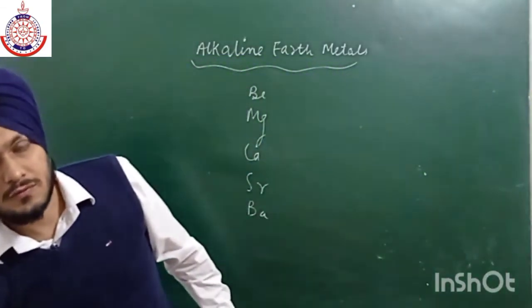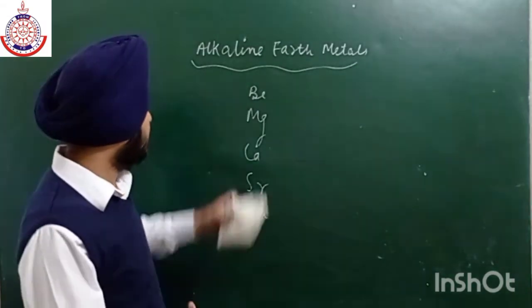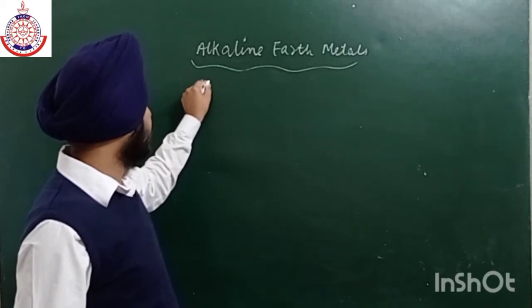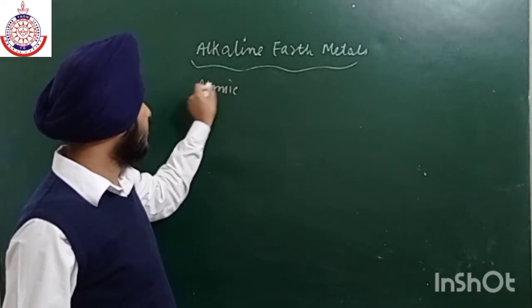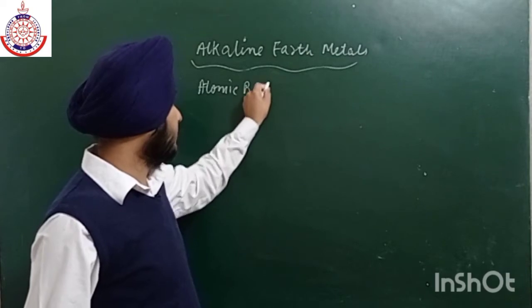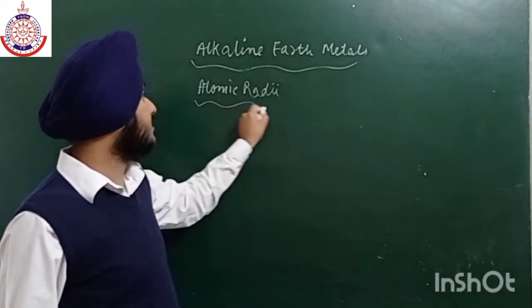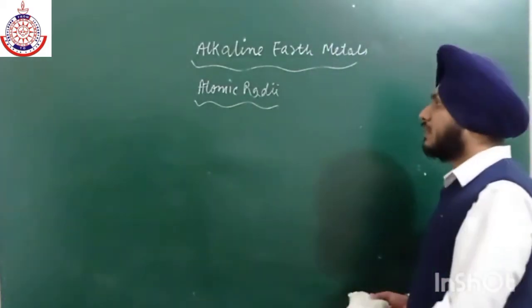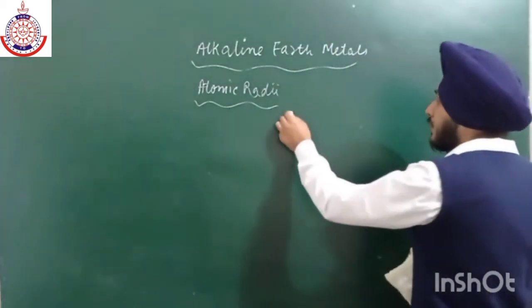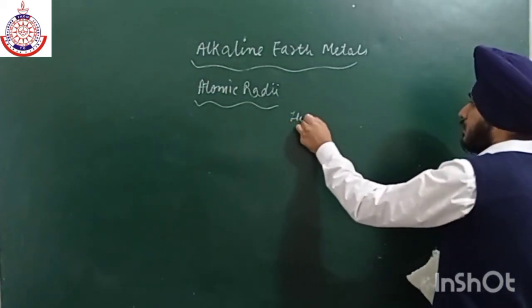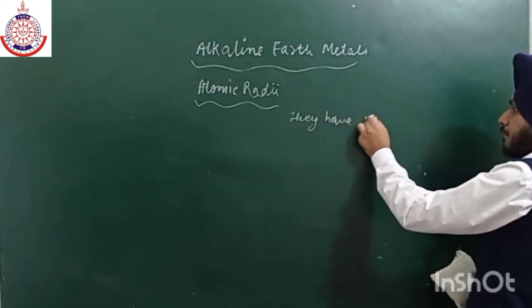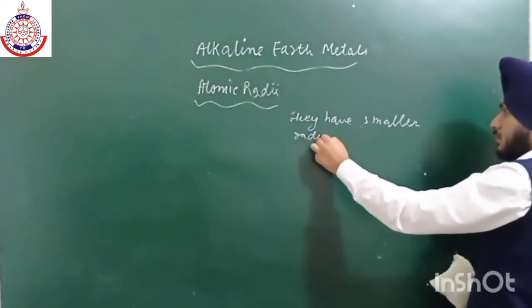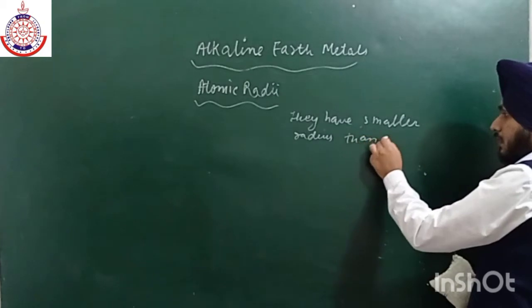Now if we talk about the first property, that is atomic radius. As we move from left to right, the atomic radius decreases. So they all have low atomic radius. They have a smaller radius than alkali metals.